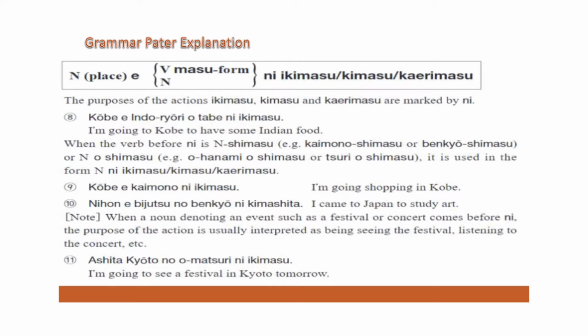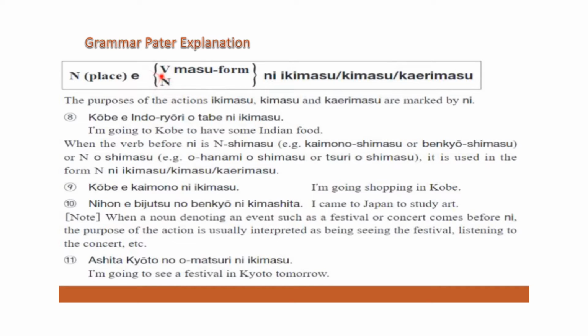In the same way, one more example. Kobe e kaimono ni ikimasu. Here kaimono is not a verb. Tabemasu was a verb, so we removed mas and added ni. Here kaimono is a noun. Kaimono means shopping, although it shows purpose. So Kobe e kaimono ni ikimasu, Kobe shopping के लिए जाता हूँ. So in case of verb and noun, we can use this same thing.